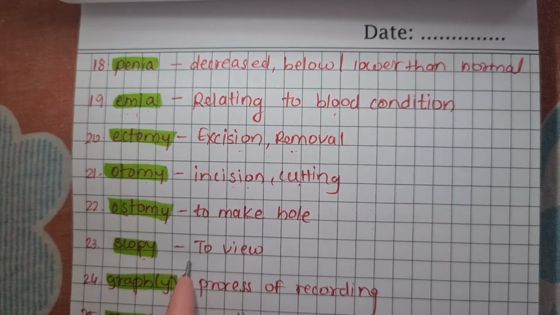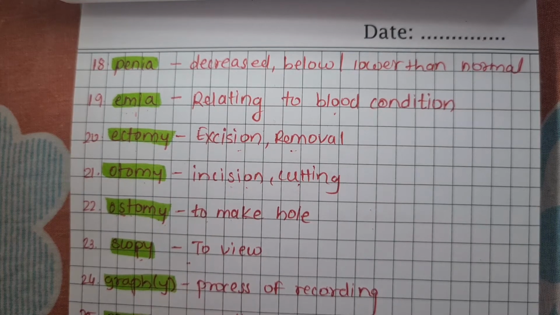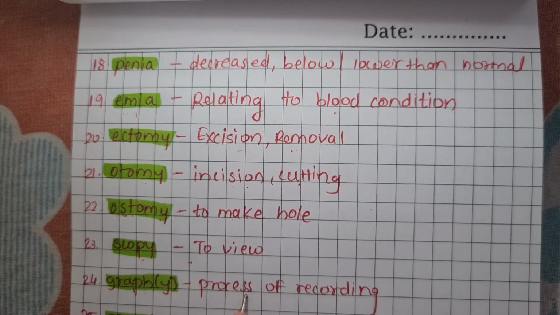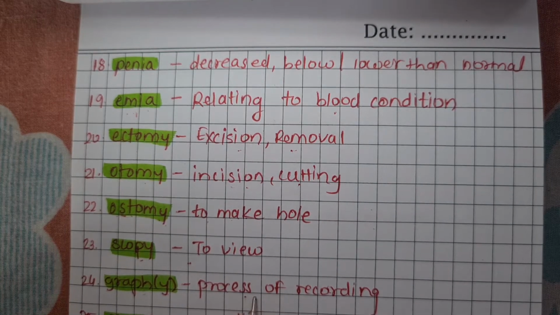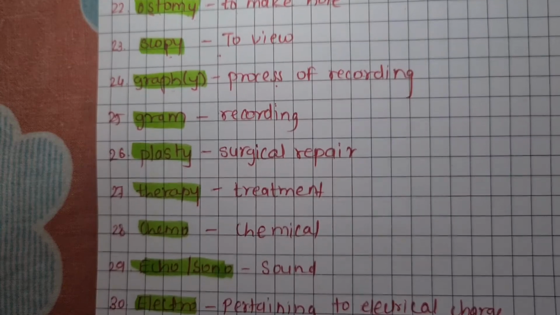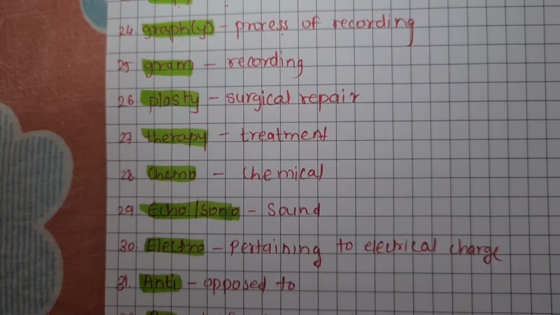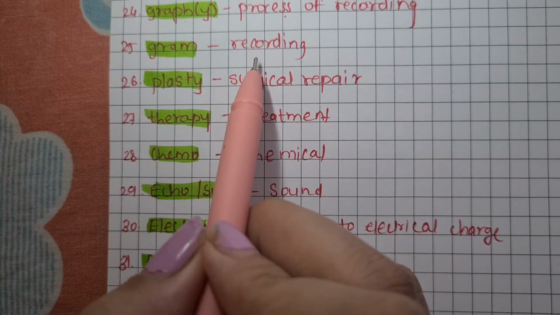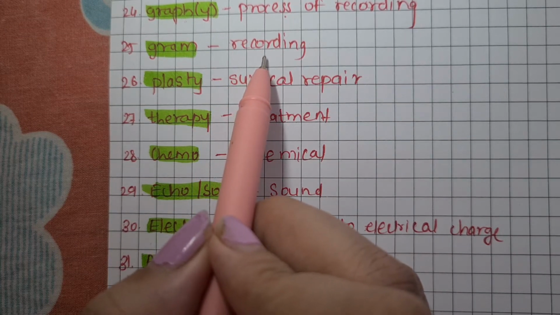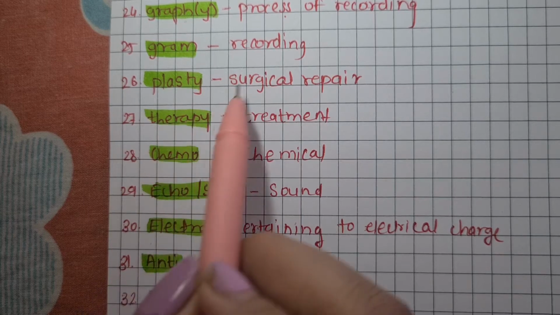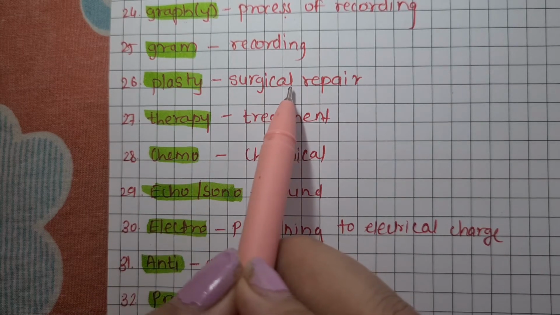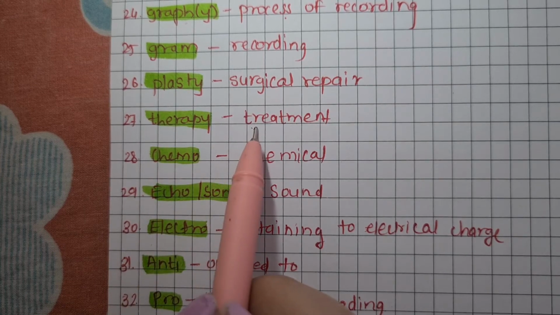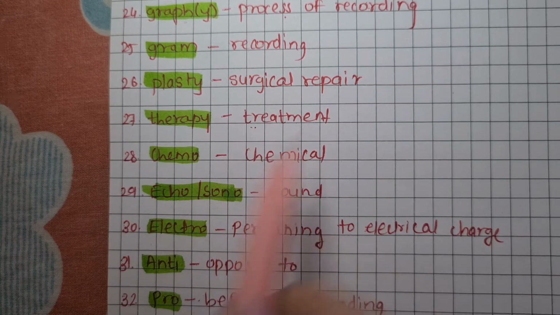Scopy, that is to view, for example microscopy. Graph or graphy, that is process of recording, for example sonography. Gram, that is recording, for example mammogram. Plasty, that is surgical repair, for example angioplasty. Therapy, that is treatment, for example chemotherapy.